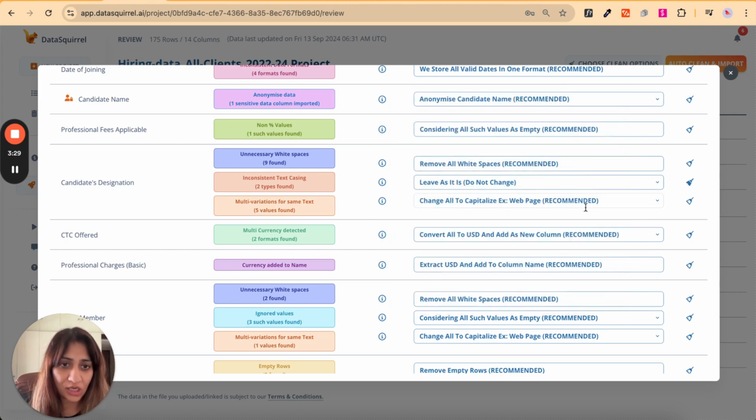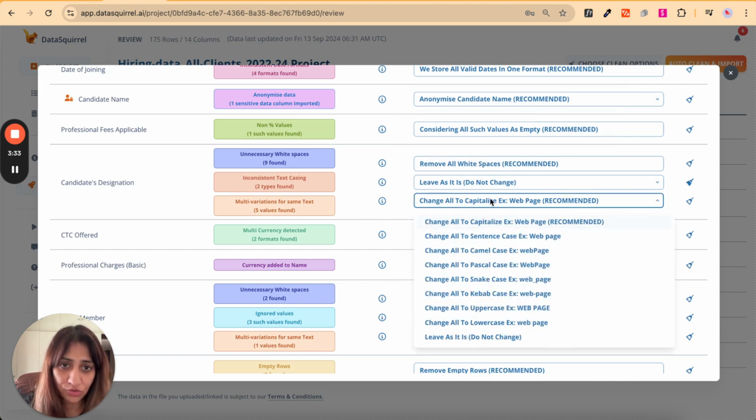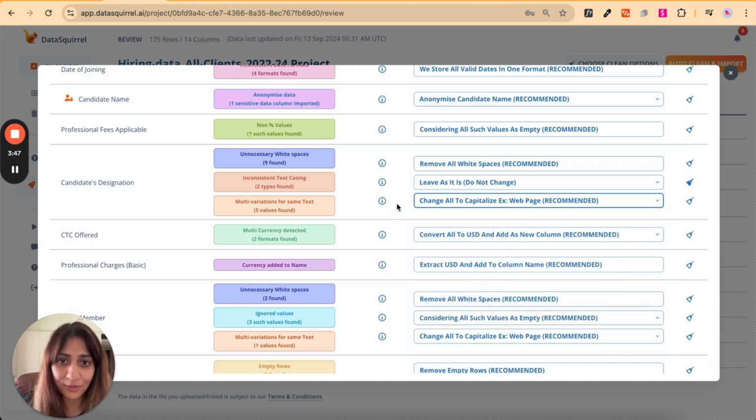What DataSquirrel does is it suggests it to be changed to capitalized casing, but just like inconsistent text casing, you can choose from a list of different casing types or even choose to leave it as it is. I will not do that for at least this cleaning type.